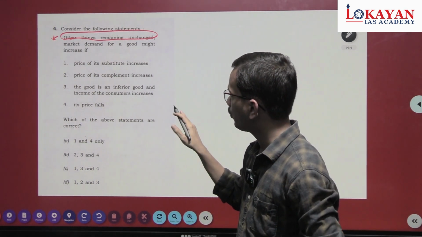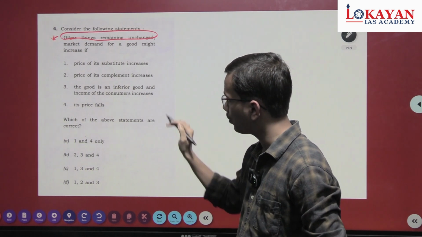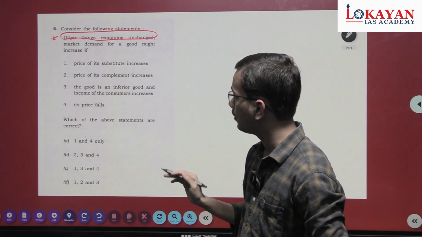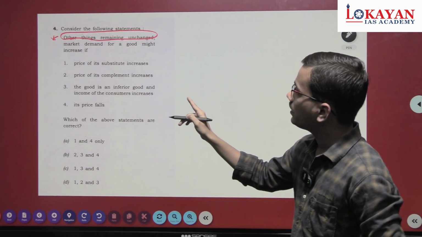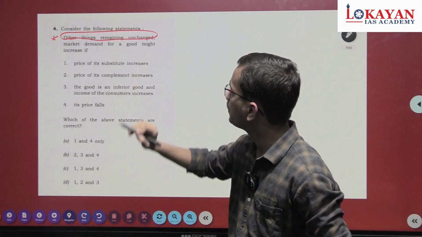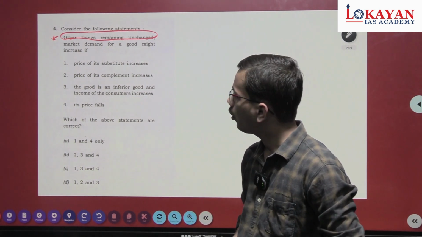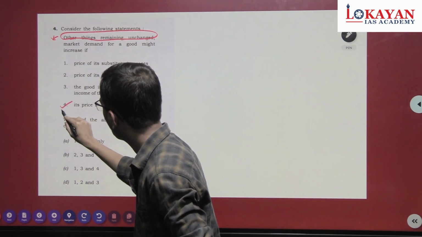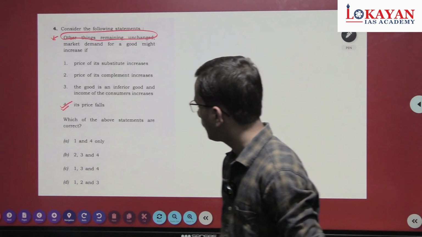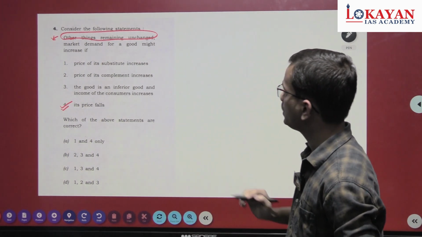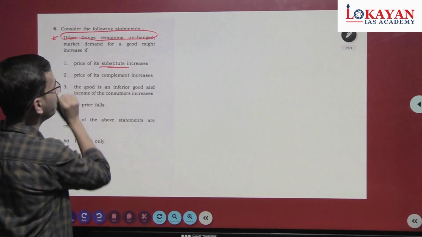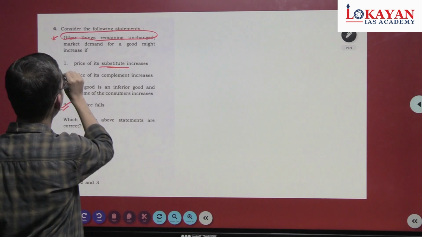See, you have to think before choosing an option consciously, because you cannot mark in hurry. See, which is the most obvious option among these four statements? What do you think? When will demand obviously increase? Obviously, when its price falls. So price of certain thing is low, and demand will increase. Okay. Now see, price of its substitute increases. Will it be possible? Yes, obviously correct.